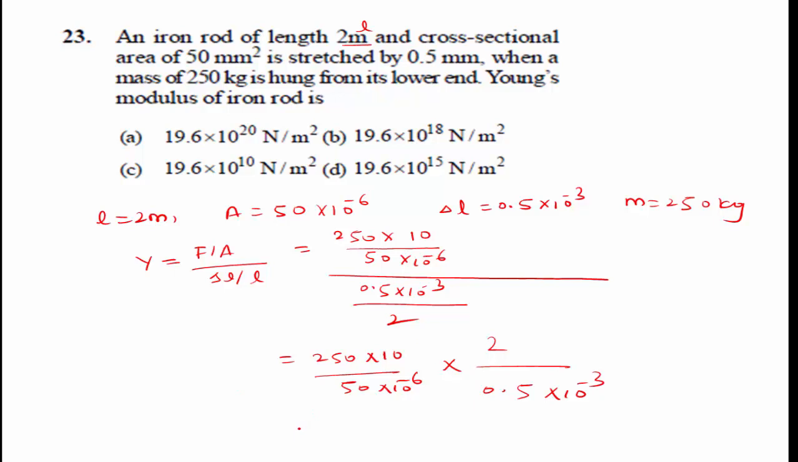When you calculate, we get the answer. Young's modulus Y is equal to 19.6 into 10 to the power of plus 10 Newton per meter square. Option C is the right answer.